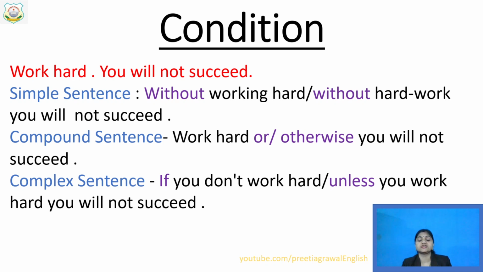There is a great list of coordinators and subordinators. So you can use any one which can fit in your sentence, without the meaning being changed. That type of conjunction you have to use. So "if" also you can use, "unless" also you can use. In the same way, "or" also you can use, "otherwise" also you can use to make compound. To make complex, you can use these two. And there are two finite verbs in compound and complex both.